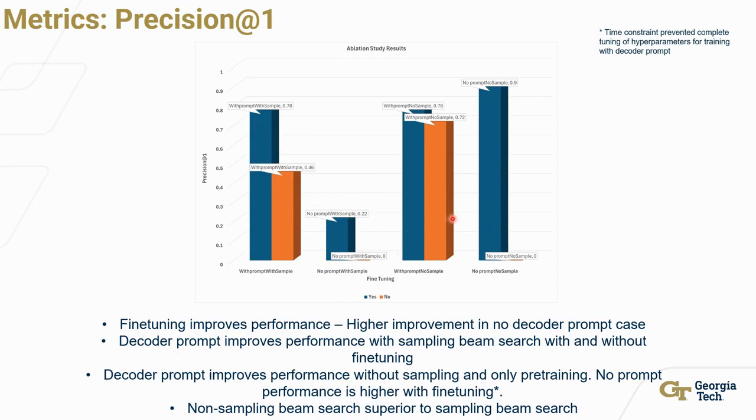For the no sample case, we can show that the pre-trained model with prompt is superior to the no prompt case. But for the fine-tuned model, the no prompt actually performs better than the with prompt in our study, because of computational limitations. We could complete the training for no prompt with the optimal hyperparameters, which we couldn't do with the with prompt due to GPU constraints.